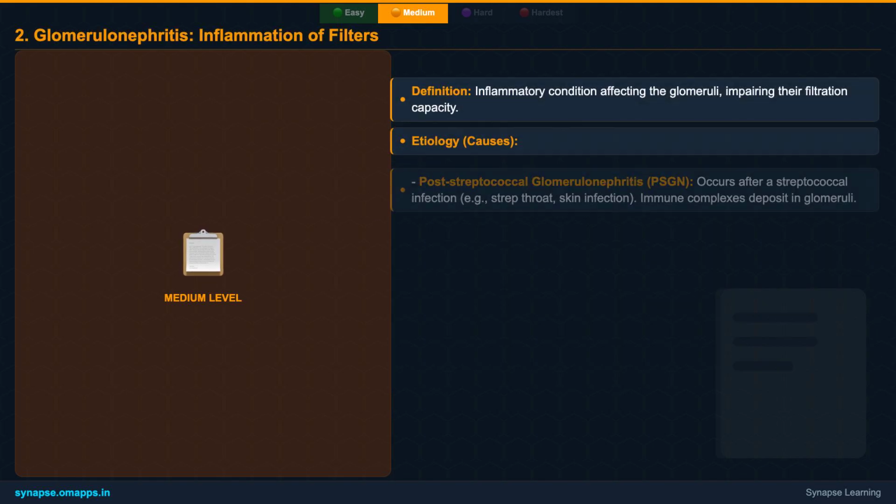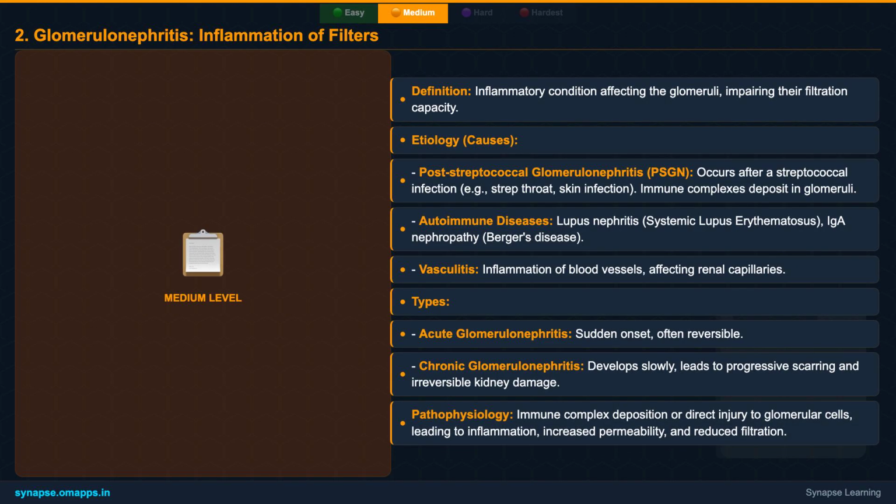Next up at the medium level, we examine glomerulonephritis, inflammation of filters. This condition involves inflammation of the glomeruli, which are vital for filtering blood. We'll discuss its various causes, including infections like strep throat, autoimmune diseases such as lupus, and certain genetic conditions. We'll differentiate between acute and chronic forms, noting that acute forms can appear suddenly, while chronic forms develop over time, leading to progressive kidney damage. Recognizing the symptoms is key.